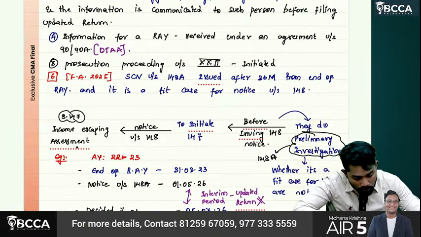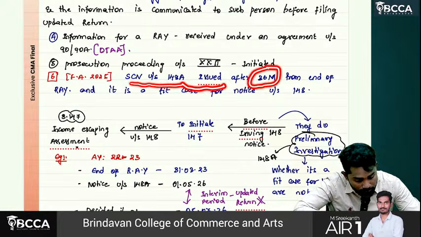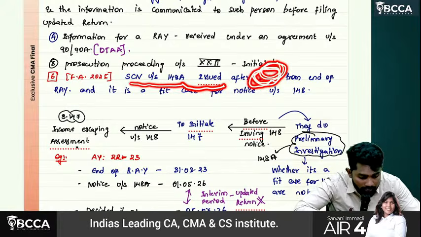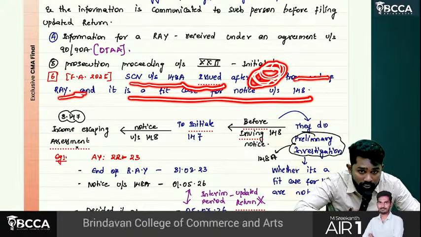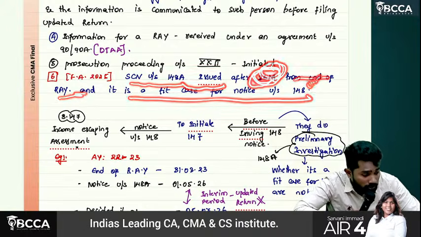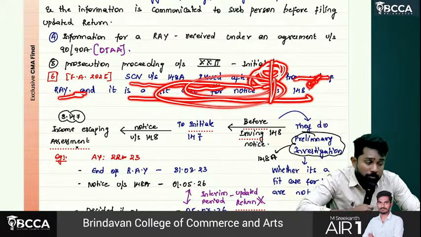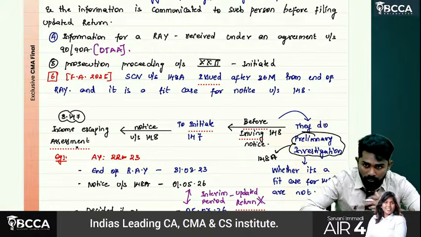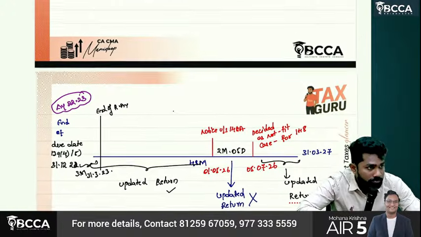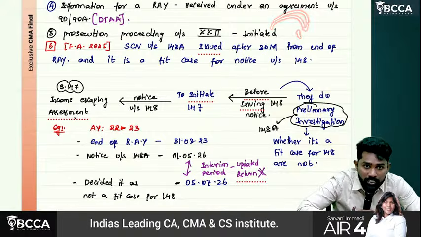See, show cause notice under section 148A issued after 36 months from end of relevant assessment year, and it is a fit case for notice under section 148, then you cannot go with updated return. But if it is not a fit case, then from the time it is decided as not a fit case, you can go for updated return. Sir, everybody understood this amendment, sir? Okay. Sir, this can be linked with assessment procedures and can be asked as a question.